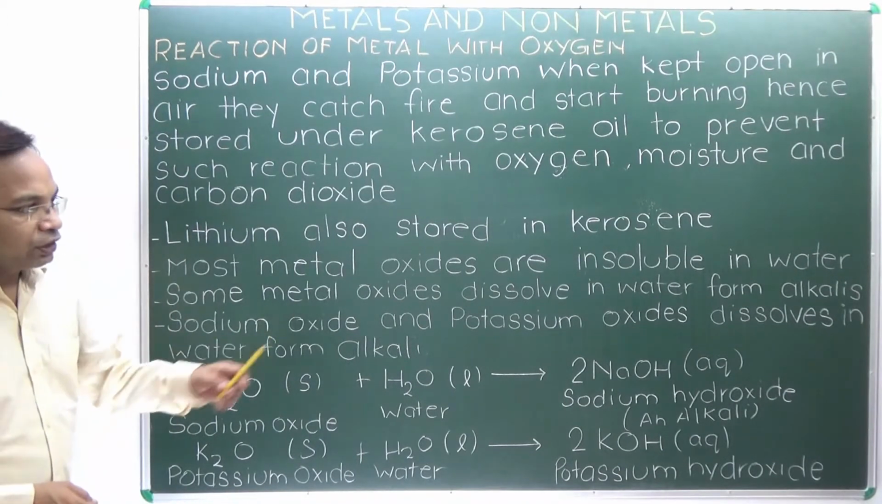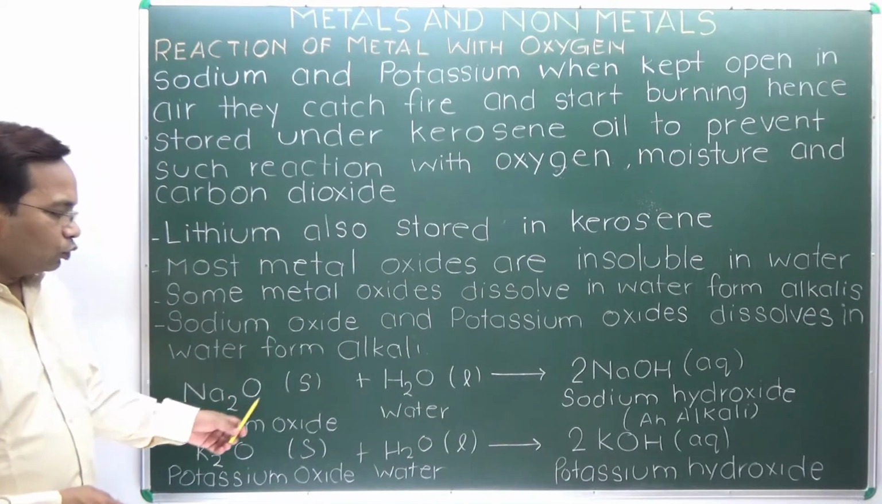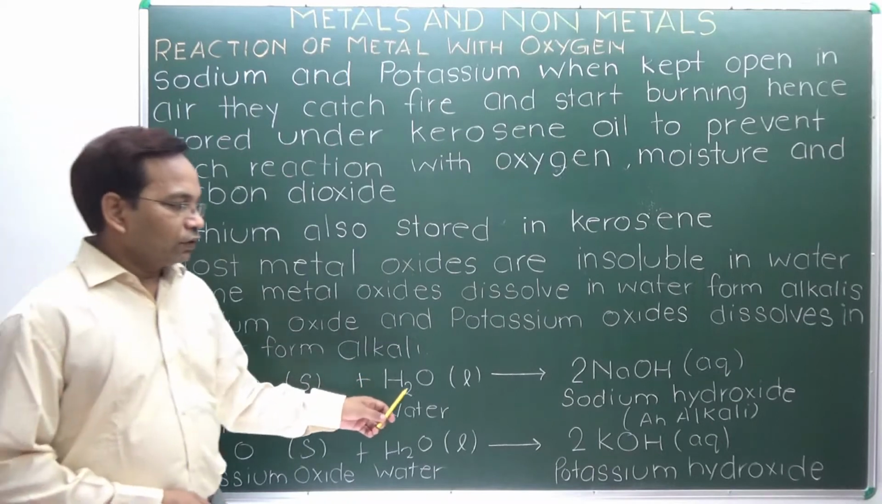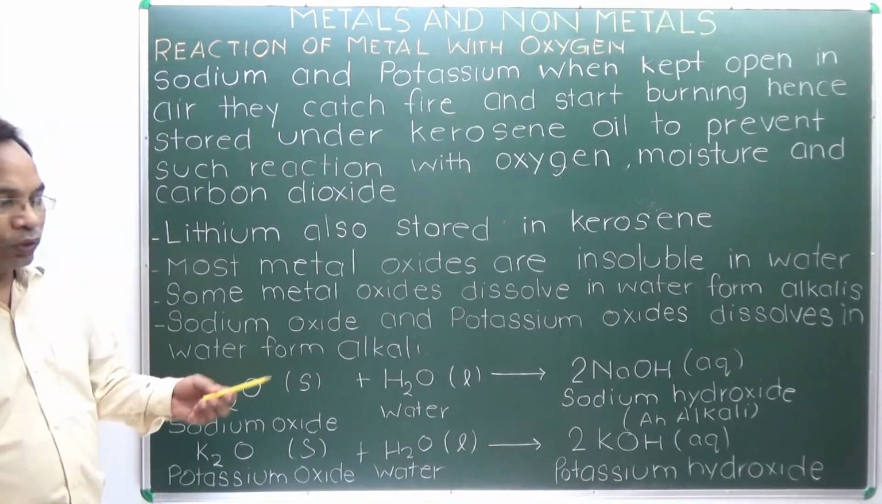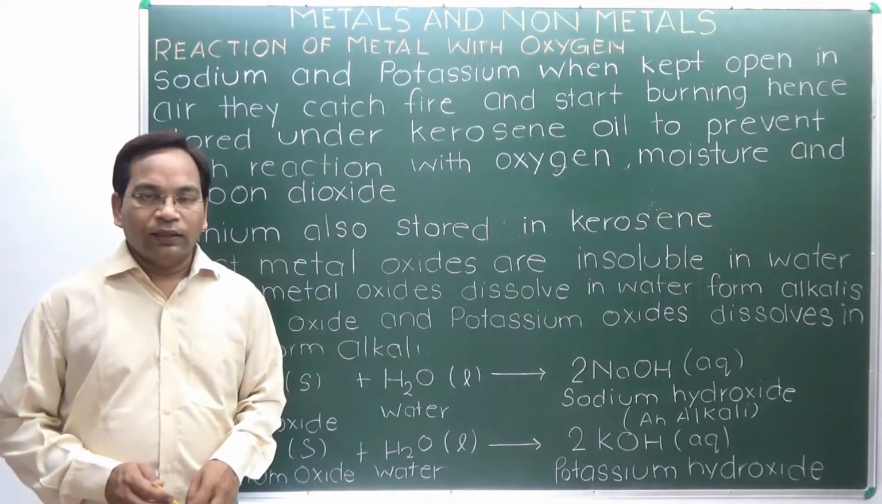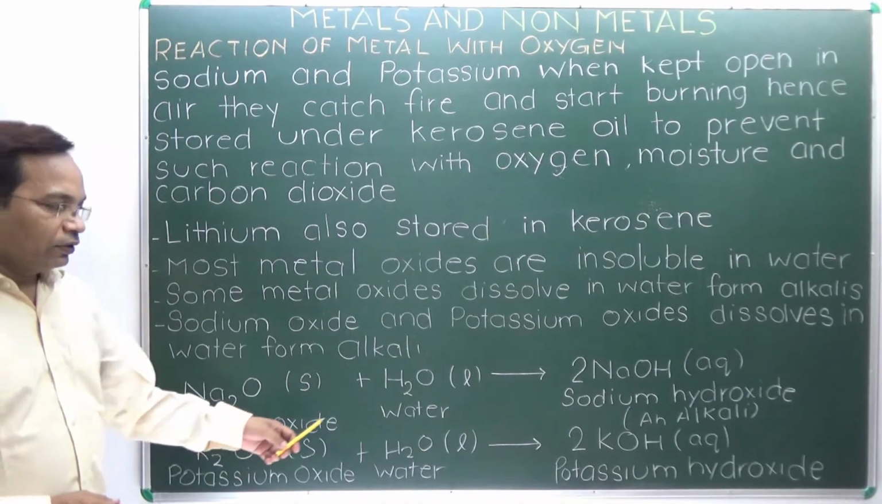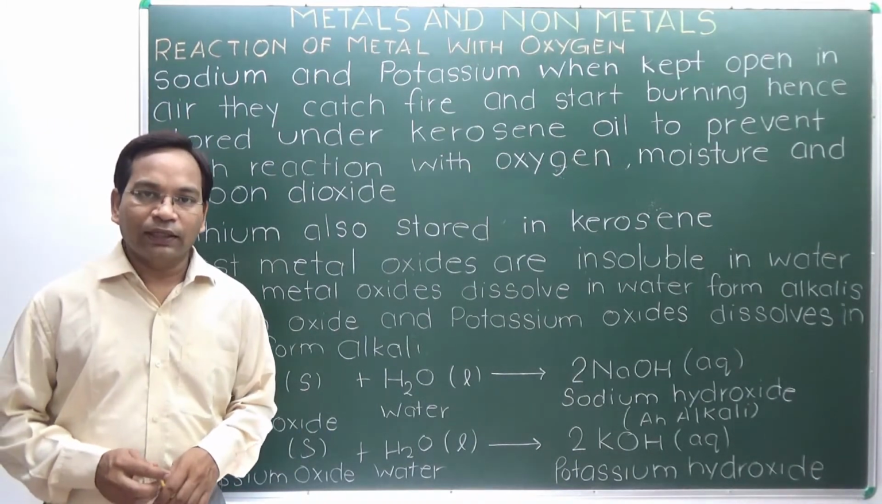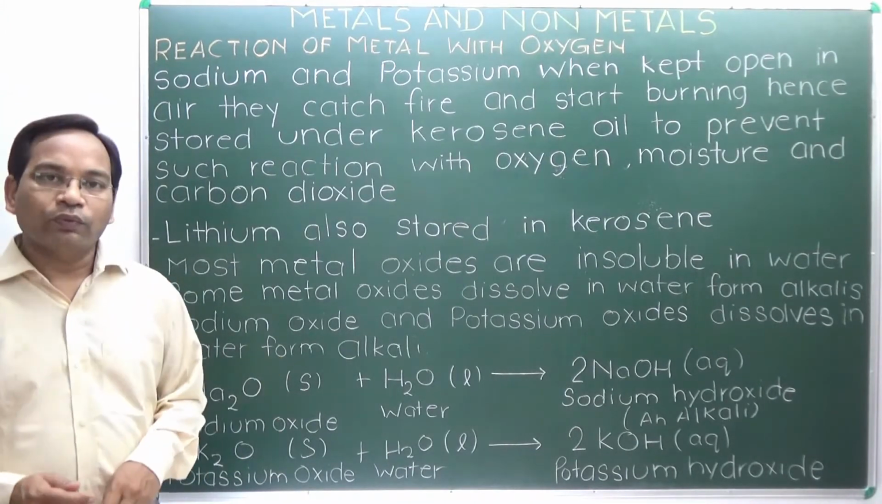Sodium oxide and potassium oxide dissolve in water to form alkali. Here sodium oxide, Na2O, solid, reacts with water to form NaOH, sodium hydroxide, an aqueous solution of sodium hydroxide, which is an alkali solution. Potassium oxide reacts with water to form potassium hydroxide, which is an alkali. So these oxides react with water to form alkali.